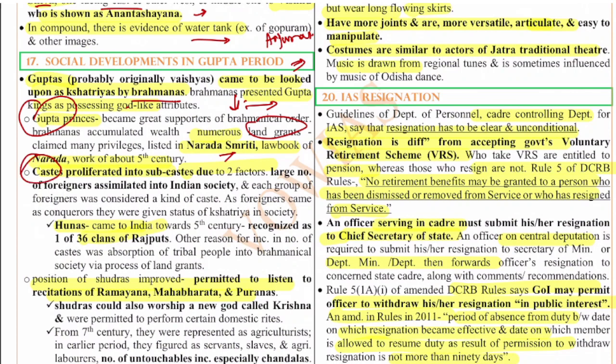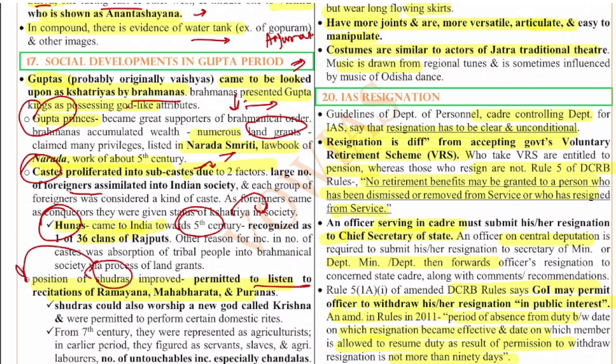The caste system proliferated in this time into various subcastes due to 2 factors: a large number of foreign assimilations in the society, and each group of foreigners was considered a different caste. The Huns, who came into India in the 5th century, were recognized as one of the 36 clans of Rajputs, and the position of Shudras also improved during this time.